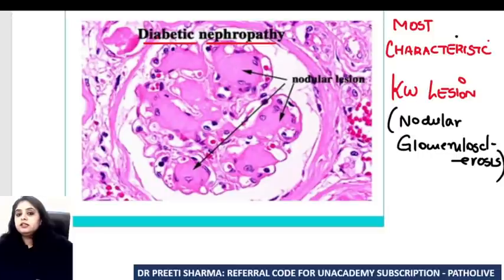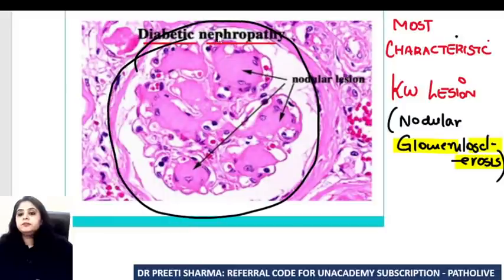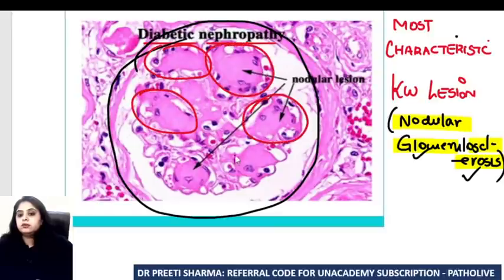So will you see sclerosis? Will you see pink color material? Yes. Will you see it in the glomerulus? Yes. Is this one entire glomerulus that I see over here? It's a glomerulus. Am I seeing pink material inside it? Yes, there is sclerosis, and it is in a nodular manner. So I can see this is one area of nodule, this is another nodule, this is another nodule, and another nodule. So nodular glomerulosclerosis, known as Kimmelstiel-Wilson lesion, is the most characteristic lesion of diabetic nephropathy.